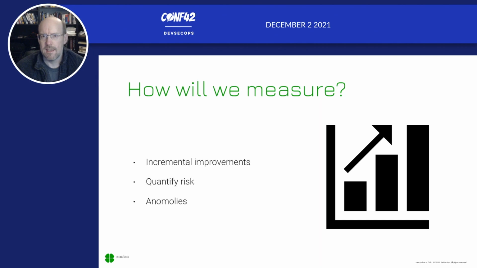So the other side of this as well is we need to ensure that we're measuring correctly, that we're looking for incremental improvements, that as we set out on this journey, as we look at how we are going to go about making the right changes to the organization to ensure that we're embedding safety into the delivery system, that we're quantifying what it is that we're doing. We're not just saying, hey, we want to be safer, but we're saying, this is how we're going to determine that we are safer. This is how we're going to determine that we are actually doing a better job of managing risk in our environment, and that the practices that we're introducing through all of these different areas are actually helping and not hindering our ability to create value for our customers in a safe manner.